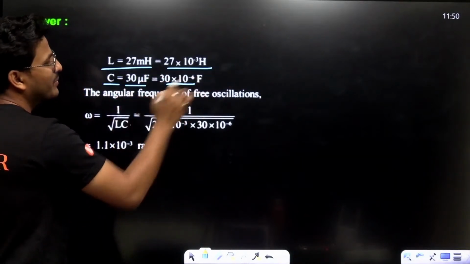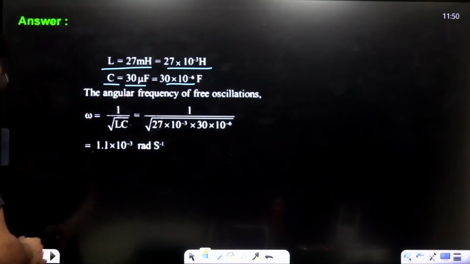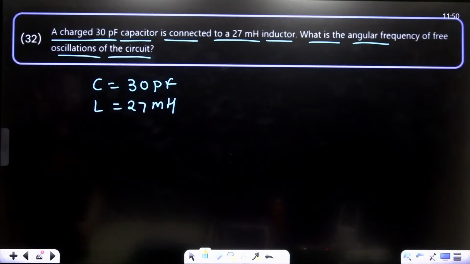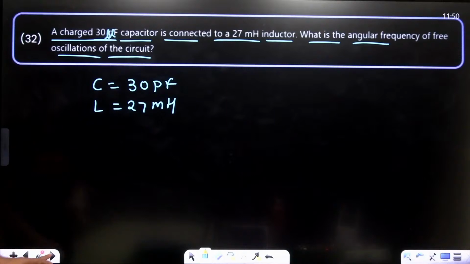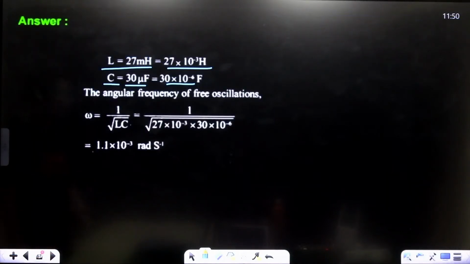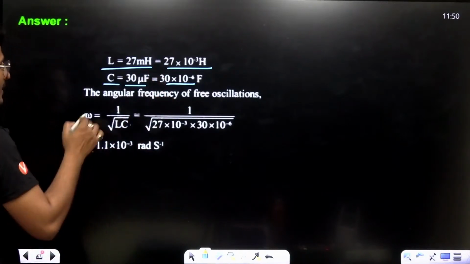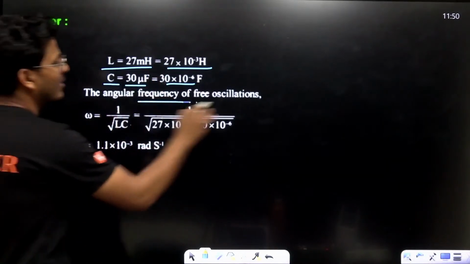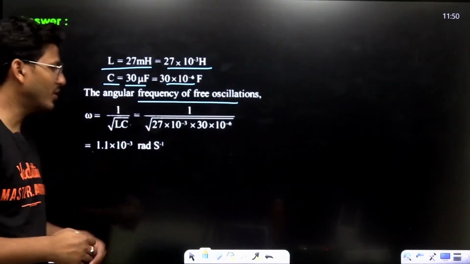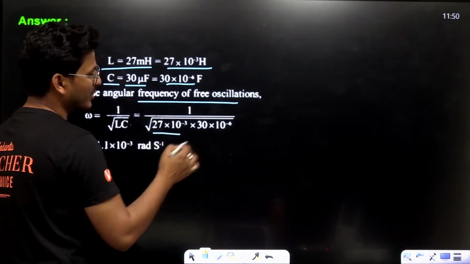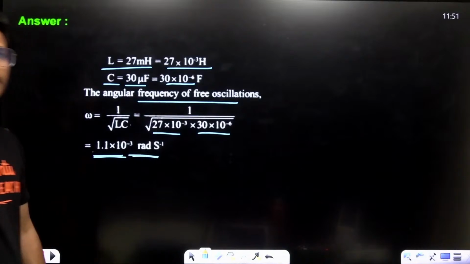C is 30, that means 30 into 10 to the power minus 6. Is it microfarad or picofarad? This is microfarad basically. Okay, 10 to the power minus 6. Done. Angular frequency of free oscillation, omega equals 1 upon root LC. 1 upon root of 27 into 10 to the power minus 3 and 30 into 10 to the power minus 6. That is 1.1 into 10 to the power minus 3 radian per second.